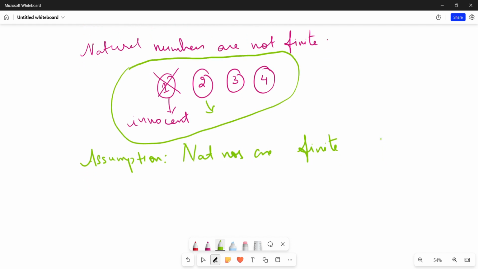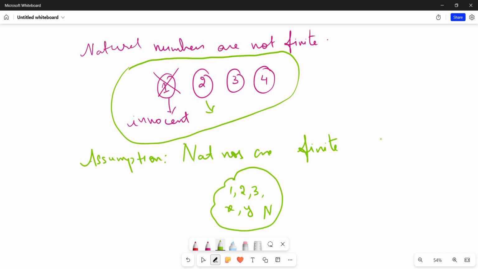Okay. So let us say that natural numbers are a limited collection, and they can be written as 1, 2, 3, and so on, some x, some y, and say some n. Now let us arrange this collection in ascending order for our convenience.